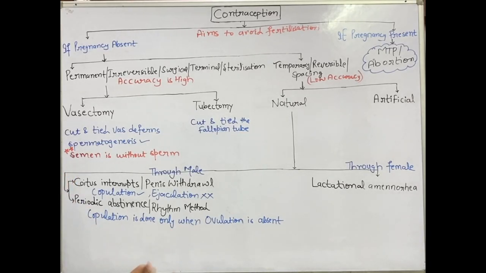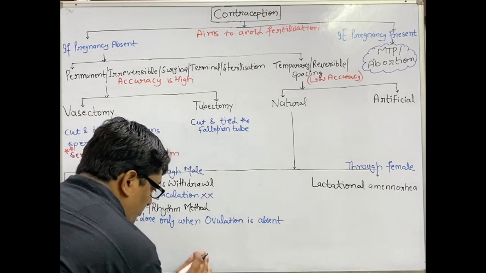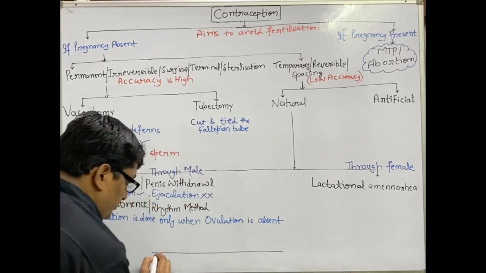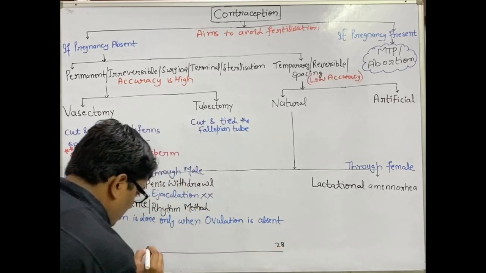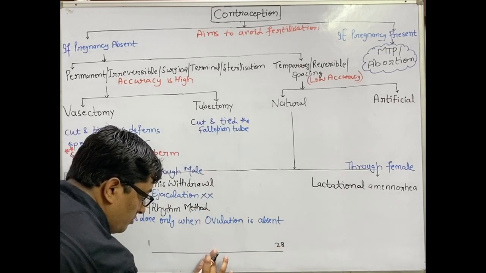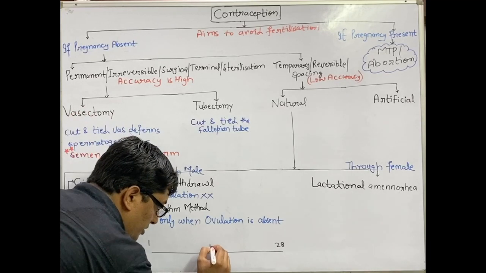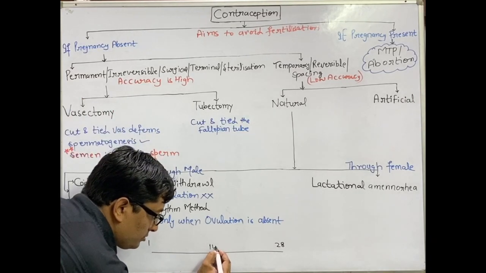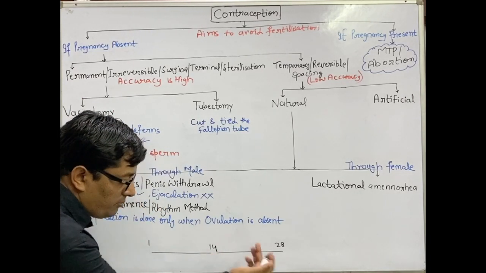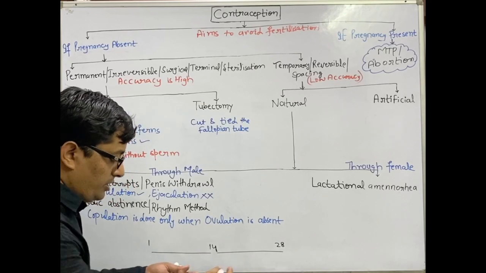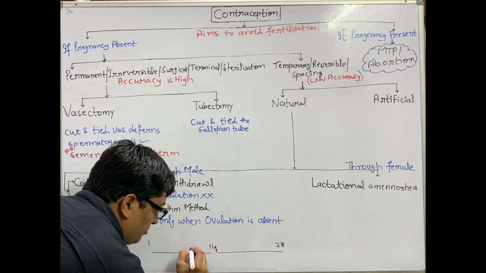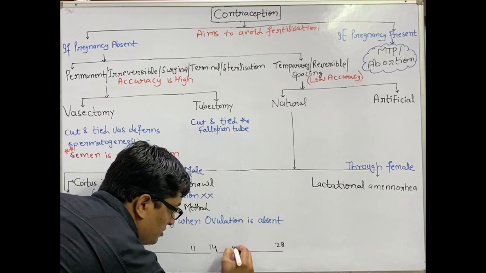So let's take the case of the menstrual cycle. For a 28 days menstrual cycle, the ovulation takes place on the 14th day. Then take the lower limit and the upper limit where the ovulation can take place. So 3 days before and 3 days after, so it can be from 11 to 14 or 14 to 17.